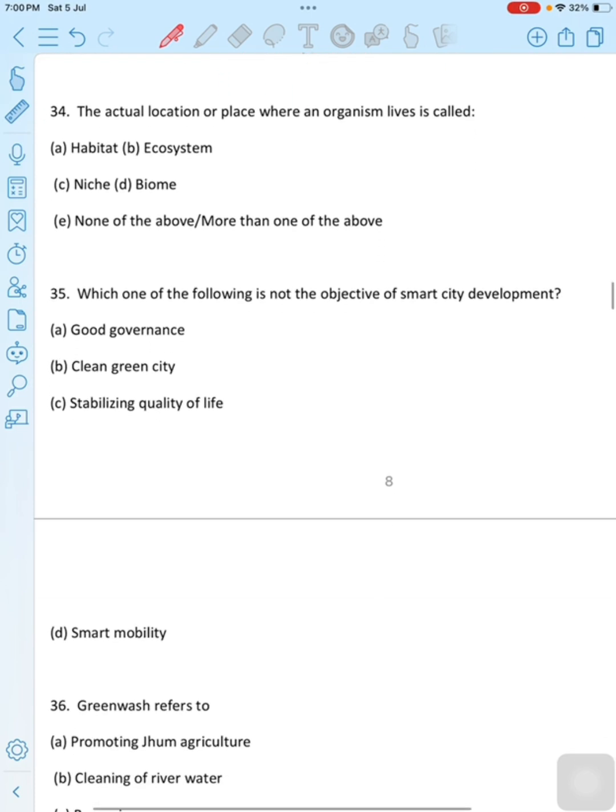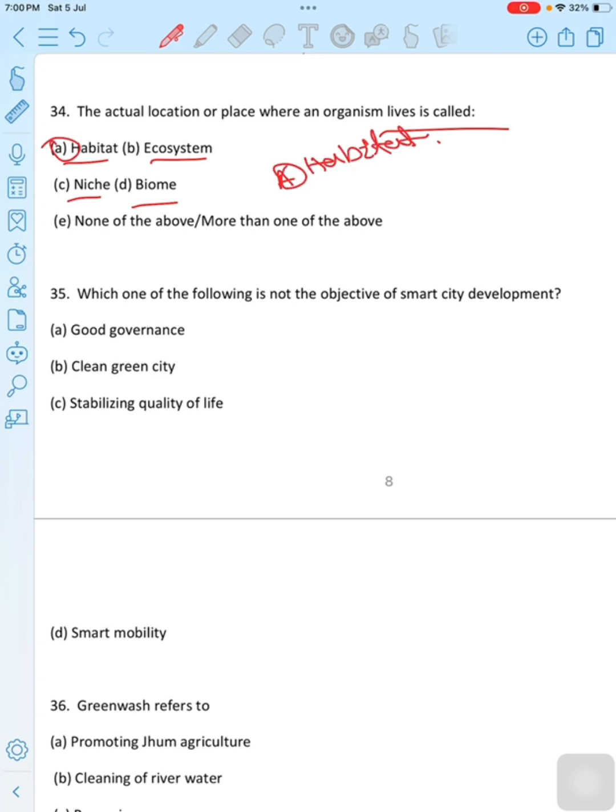Move to the next question. The actual location or place where an organism lives is called dash. First option is habitat, second is ecosystem, third is niche, last option is biome and option E is none of these. Then the correct option is option A, habitat.